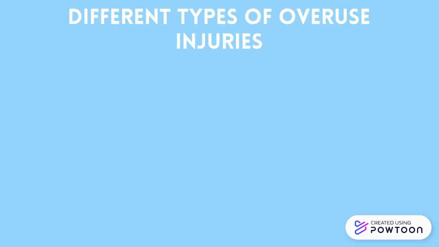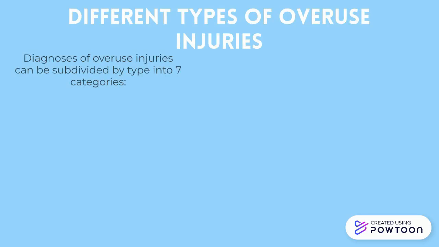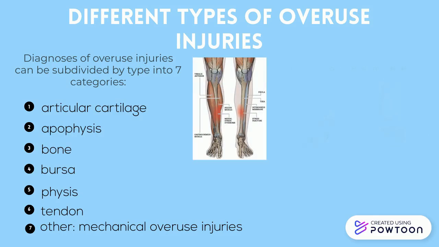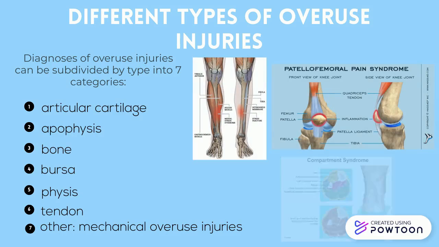Different types of overuse injuries. Diagnosis of overuse injuries can be subdivided by type into 7 categories, including articular cartilage, apophysis, bone, bursa, physis, tendon, and others, including mechanical overuse injuries such as medial tibial stress syndrome, patellofemoral pain syndrome, and compartment syndrome.